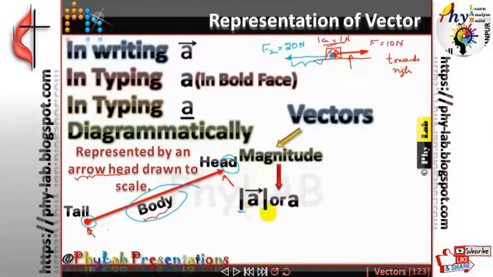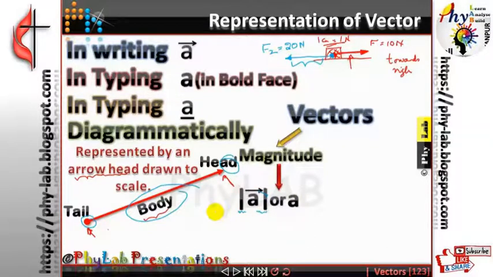The modulus. The vector symbol along with two straight lines, or simply I remove the arrowhead of the symbol. So whenever you just want to represent the magnitude part of a vector, you simply write it down with the help of modulus.